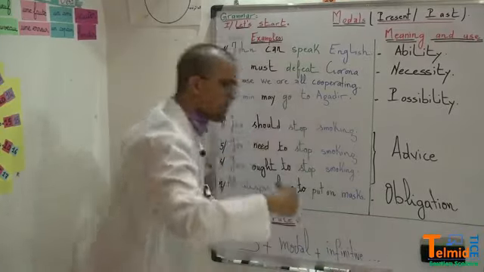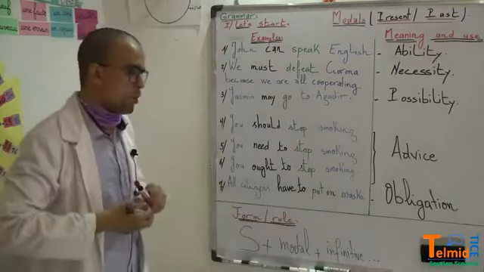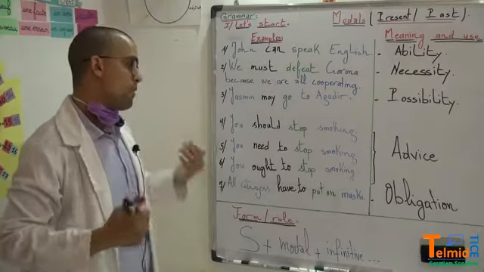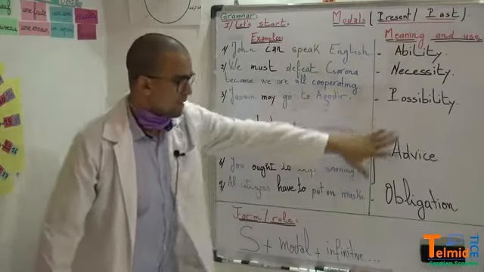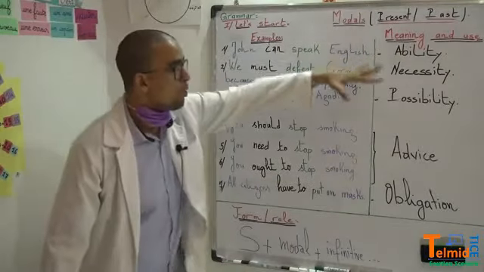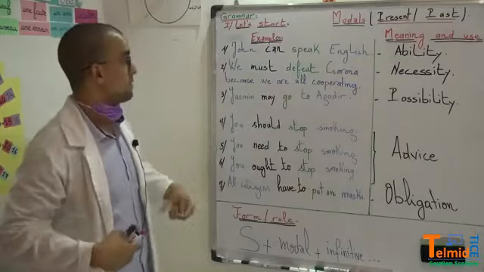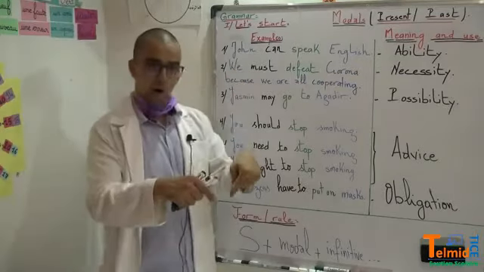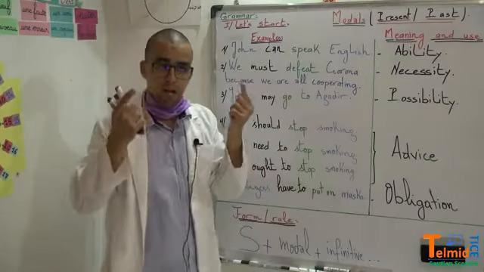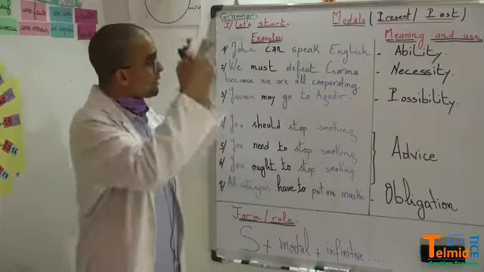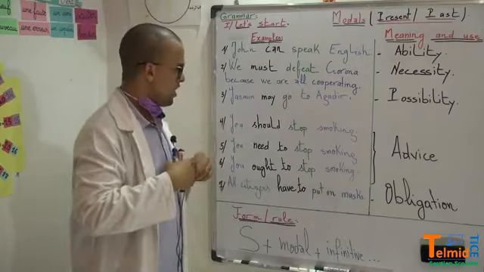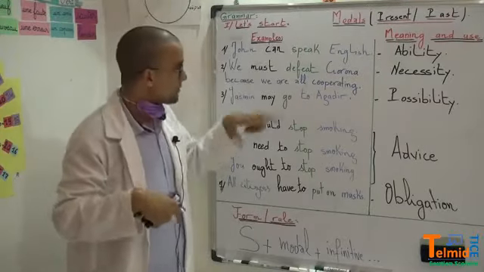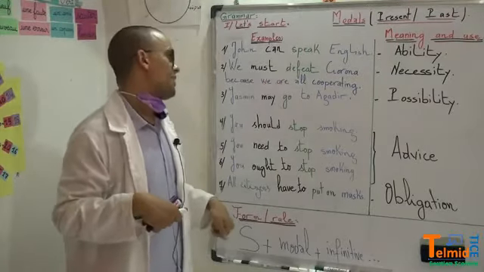Infinitive. Then plus maybe a complement or an object. Okay, so these are in fact models, but in the present. John can speak Tamazigh, can speak Arabic, can speak English. Now it's in the present that we are going to defeat Corona.